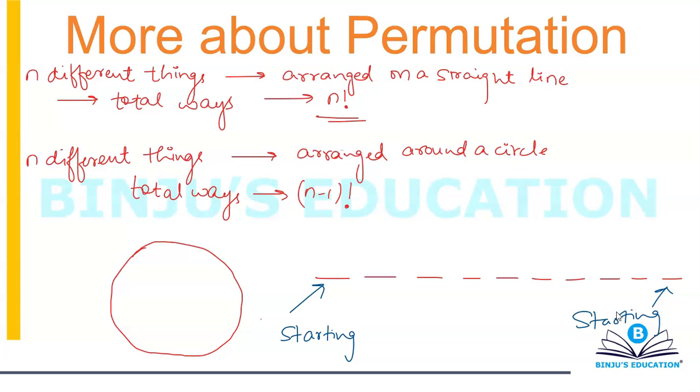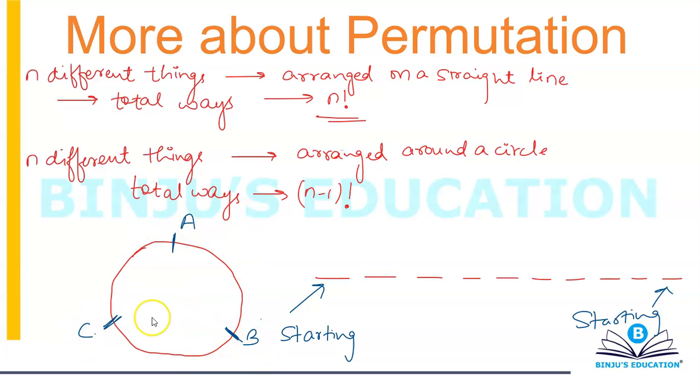That's not the same scenario with a circle. For example, let's suppose I have 3 chairs, 1 2 and 3. A person can sit, A, B, C is here.